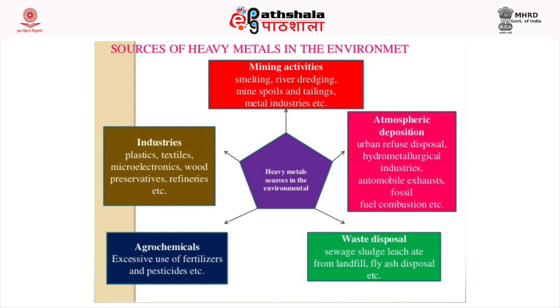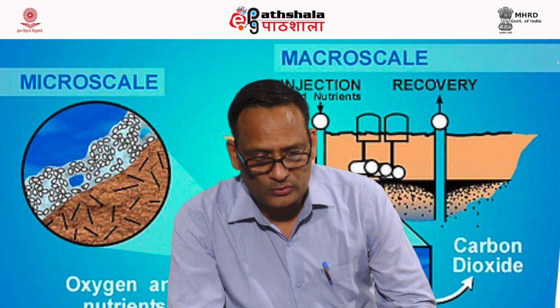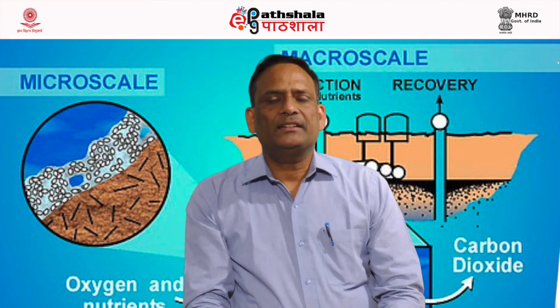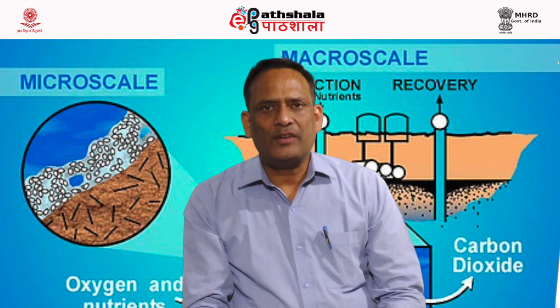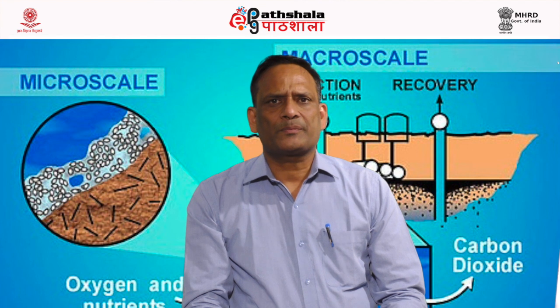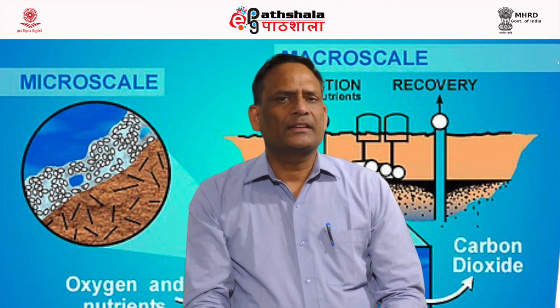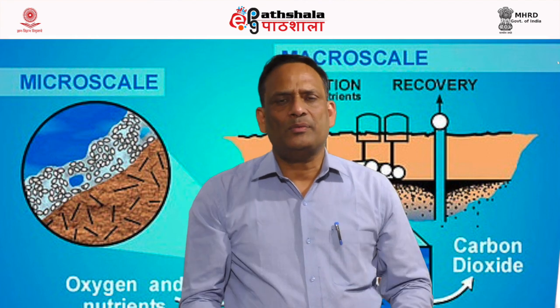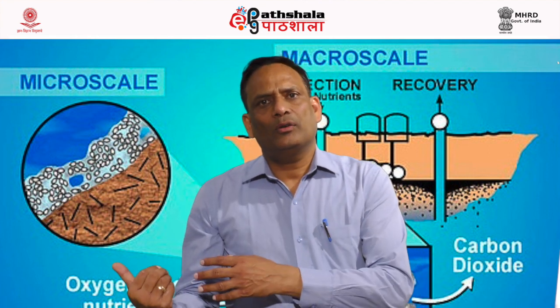Excessive use of fertilizer and pesticide may also result in deposition of heavy metals, because some of the pesticides contain heavy metals. Then industries, a number of industries use heavy metals, and all the heavy metals are not converted into product. Some of the heavy metals end up in the wastewater.